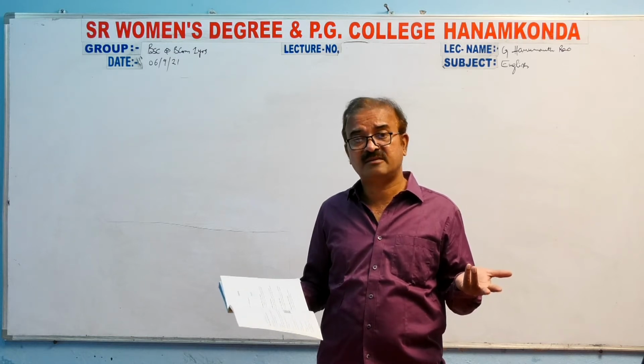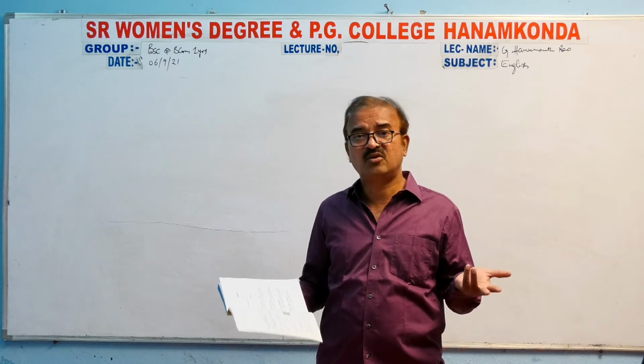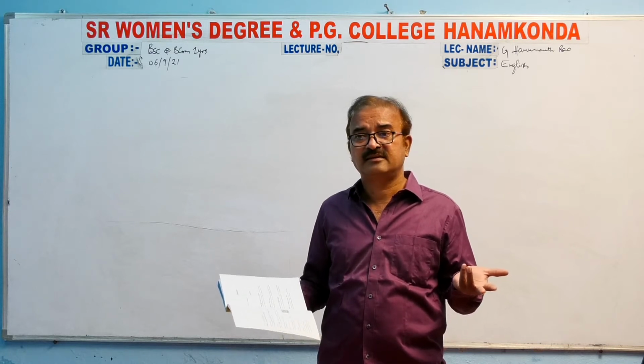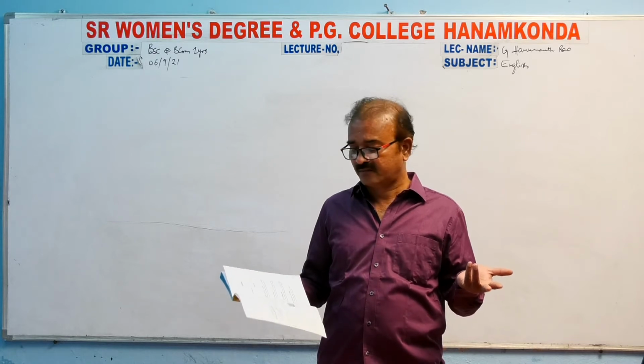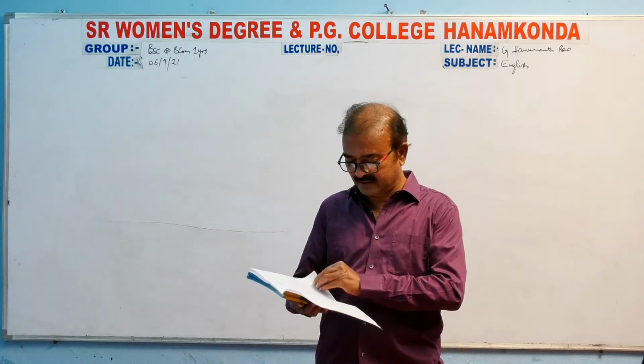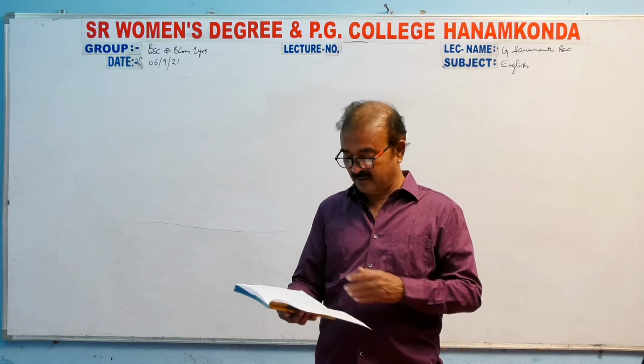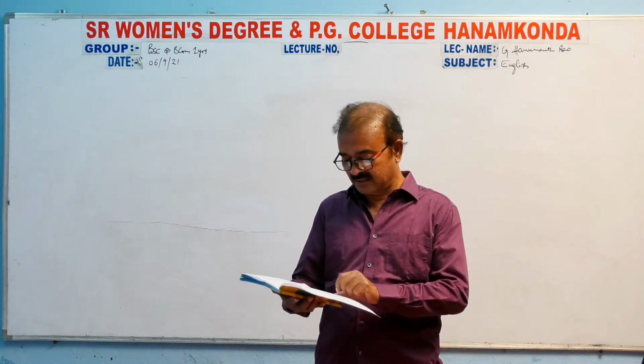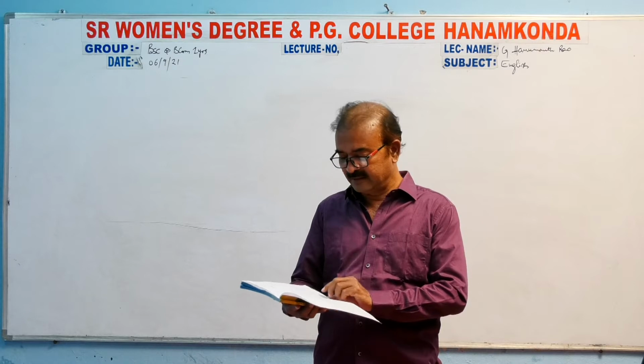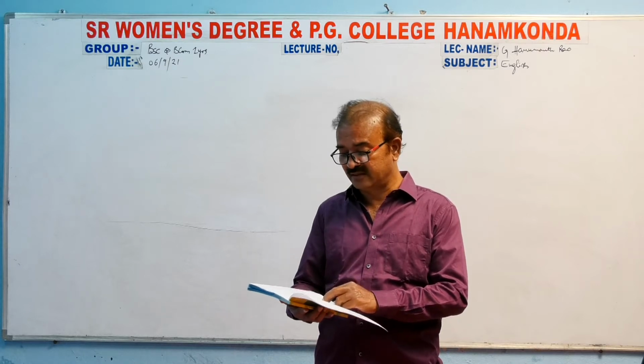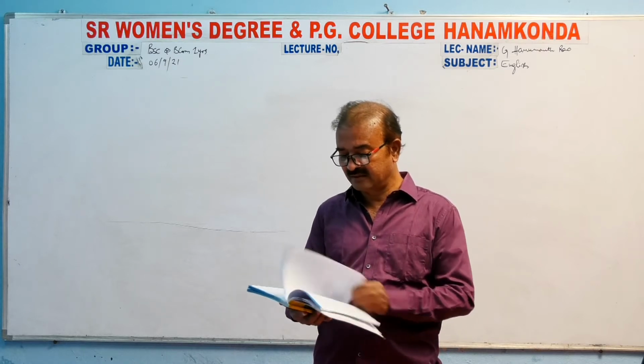So be ready with your summaries. Nothing more than that. There is nothing to worry about these things. So please take care of all these things, girls. So this is what I wanted to say about your first semester.